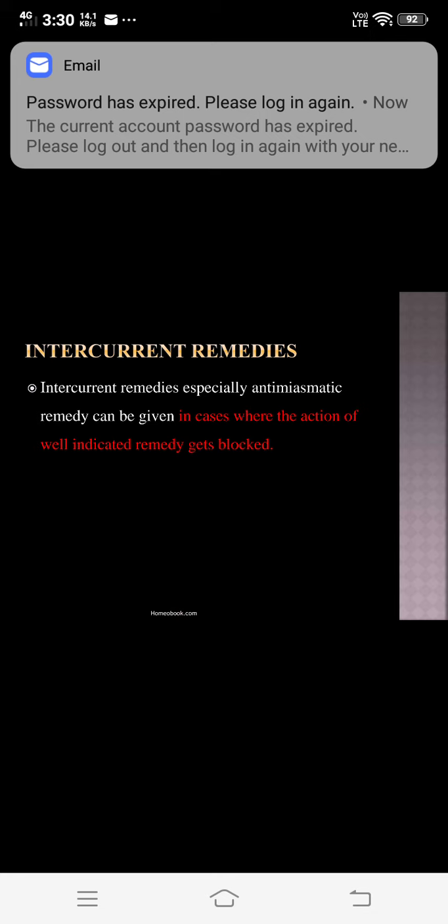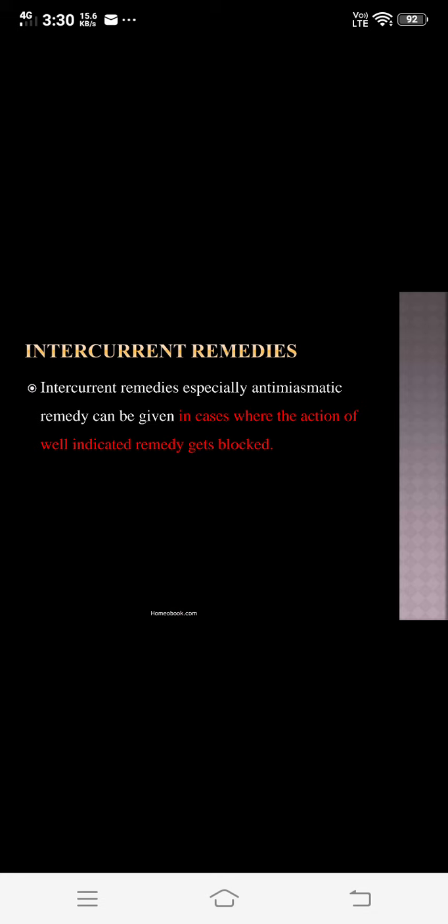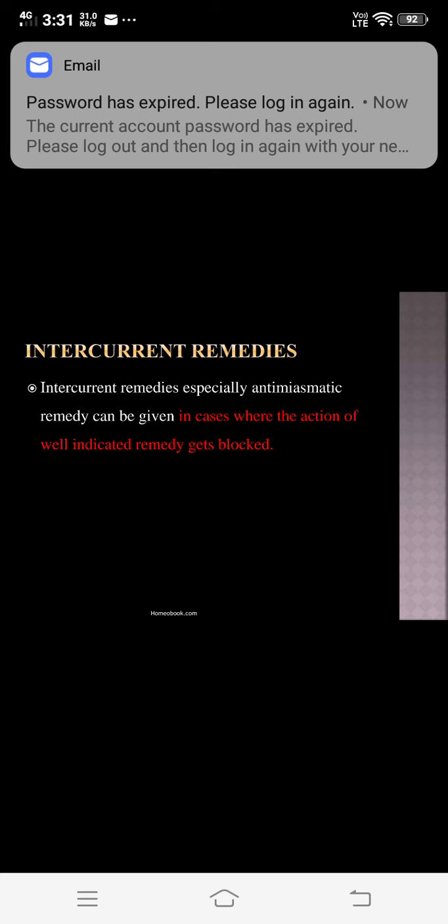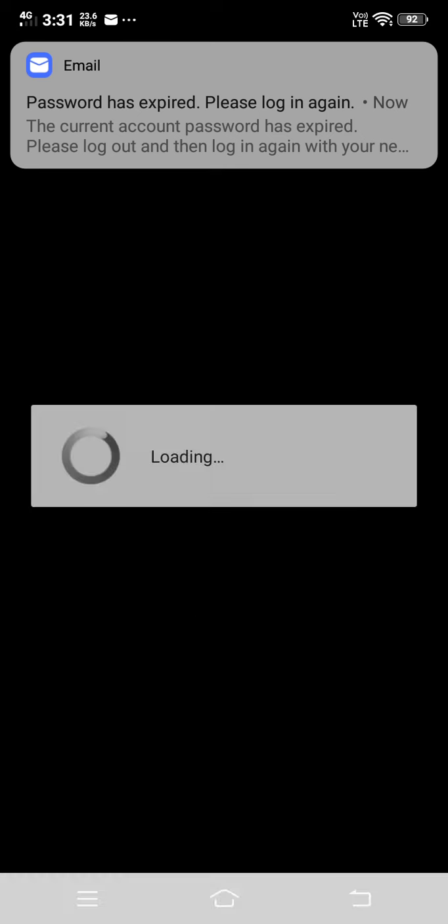So this is the constitutional remedy of that human being, but if the action of that Nux vomica gets blocked and the patient is in a psoric miasm, you have to use Sulphur as a psoric remedy, as an intercurrent remedy in between the treatment to remove the block of that Nux vomica. So this is the use of intercurrent remedy, that is especially anti-miasmatic remedy can be given in cases where the action of a well indicated remedy gets blocked. So this is one of the types of second prescription, that is intercurrent remedies.